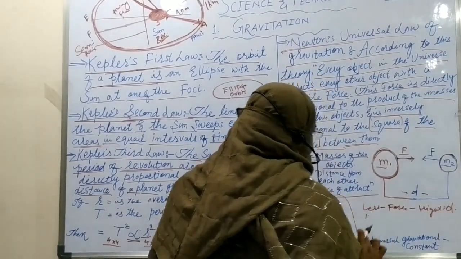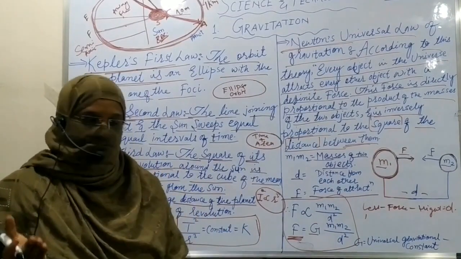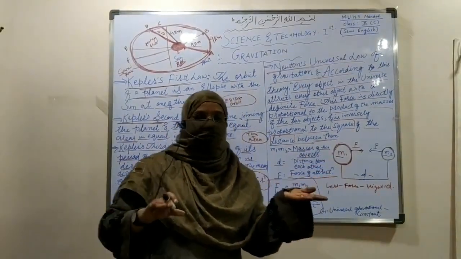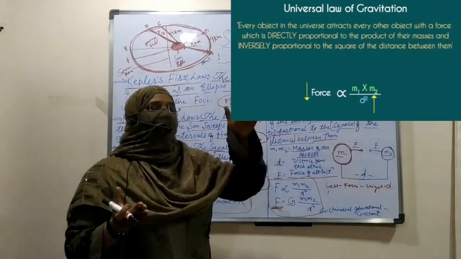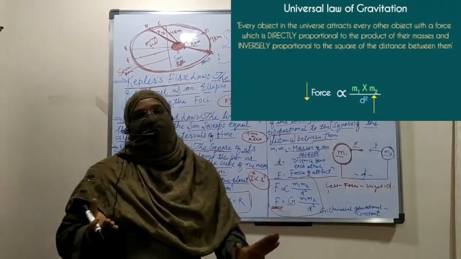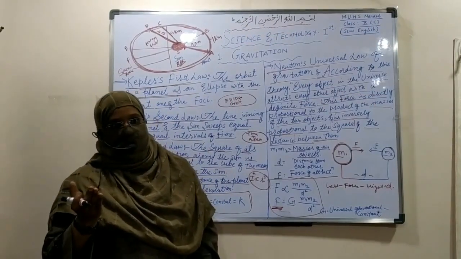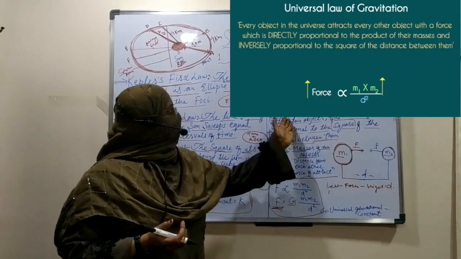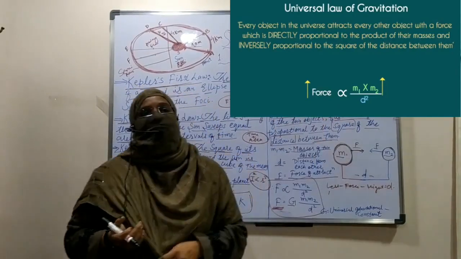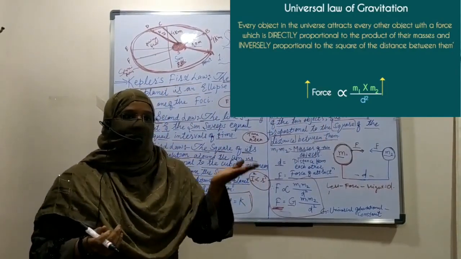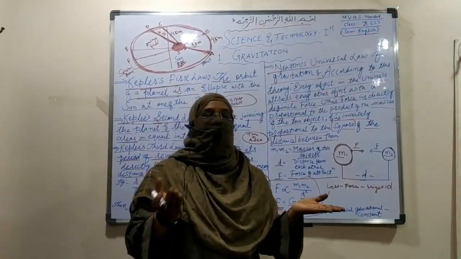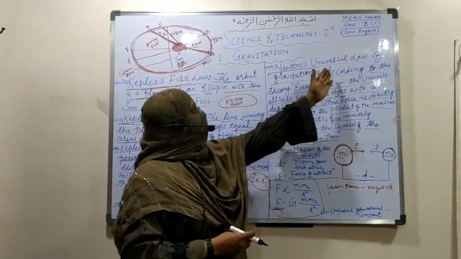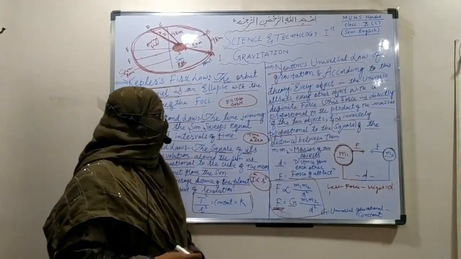It means it is inversely proportional. When we increase the distance, we apply less force, and when we decrease the distance, we apply much more force. And in direct proportion, when the masses increase in weight, we have to apply much more force. So these are about Newton's universal law of gravitation.